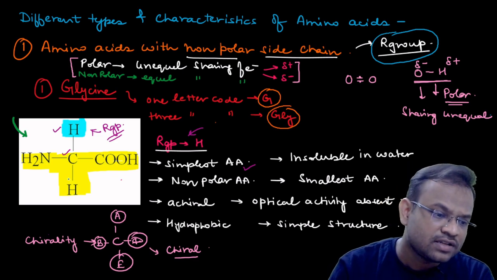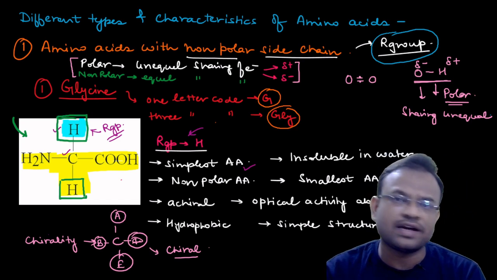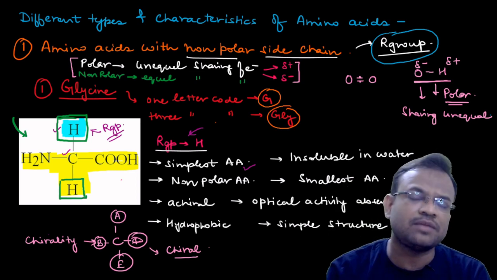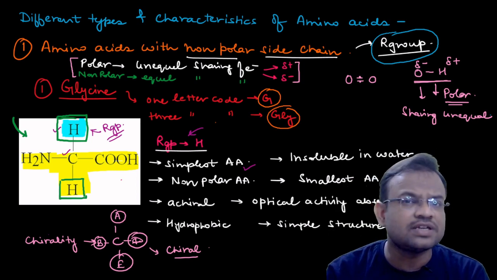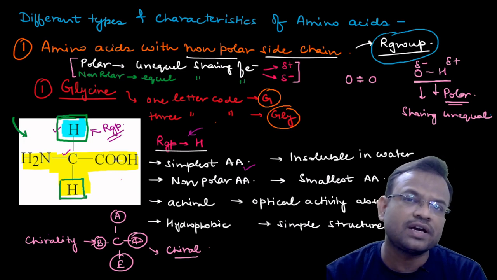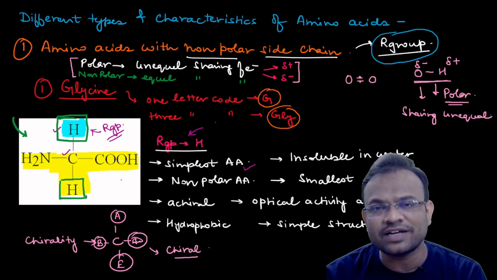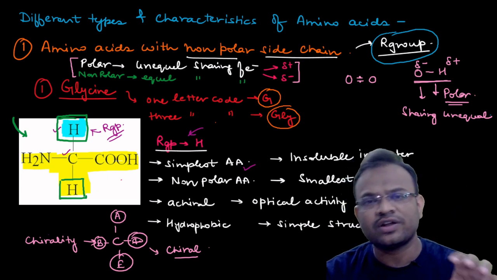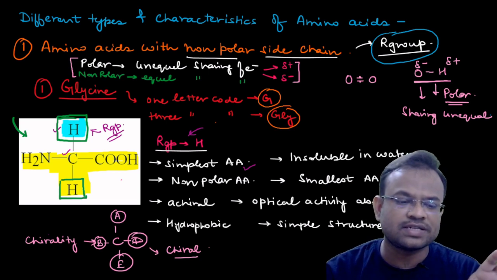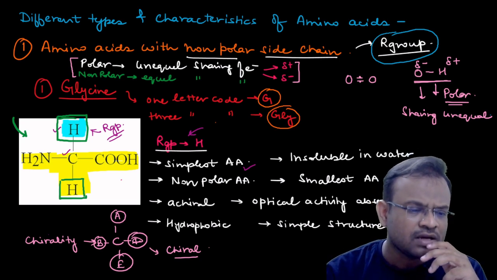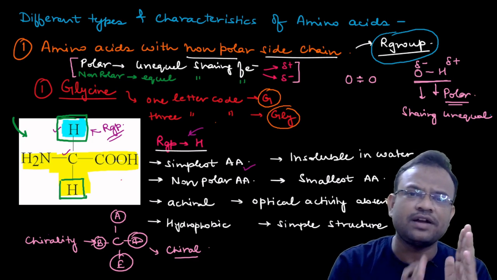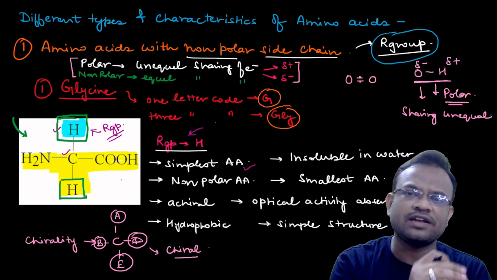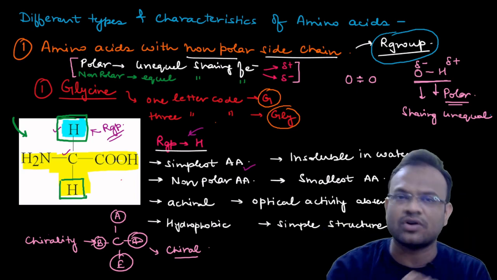Why? You can see that over here also hydrogen is present and over here also hydrogen is present. That means the molecule is achiral, since at two valencies the same element is present. Now if something is achiral, then it cannot be optically active. What do I mean by optical activity? I have already made a video on optical activity, you can check that out, but for your reference I am just explaining it briefly. Optical activity means the ability to rotate the plane polarized light at a particular angle, clockwise or anti-clockwise.